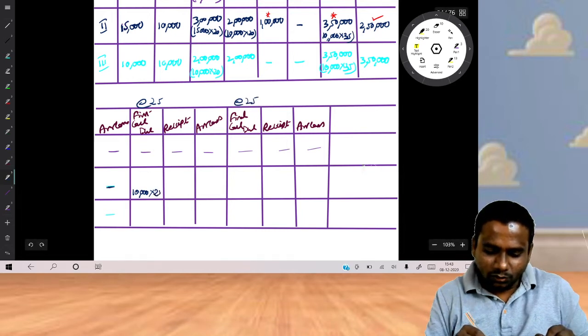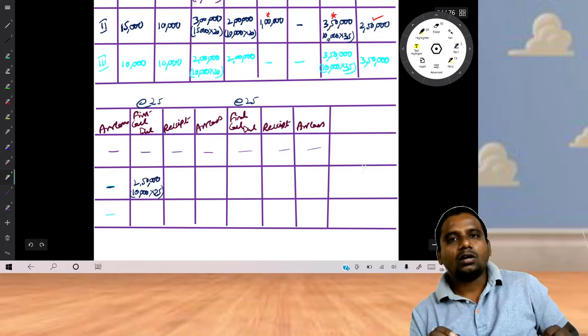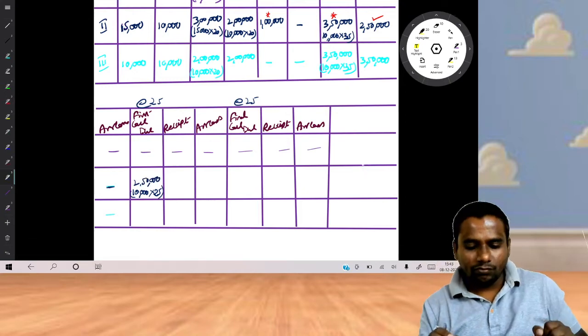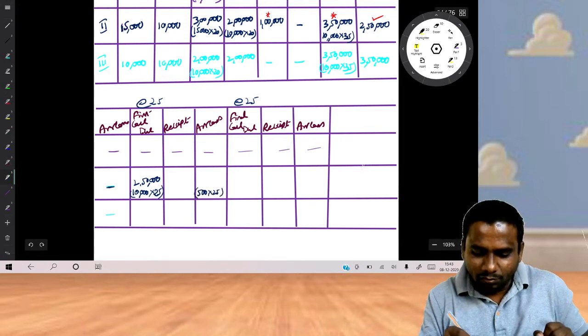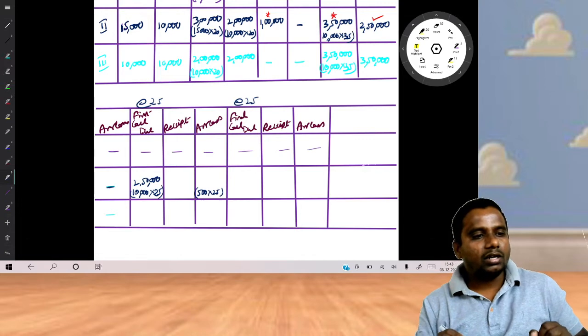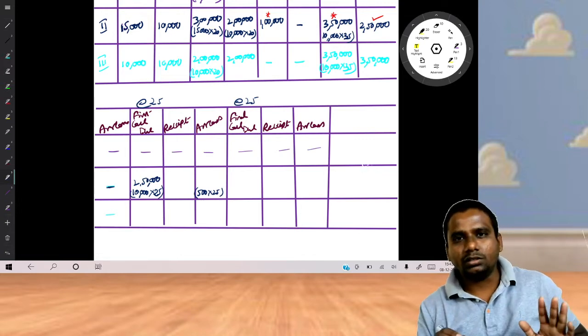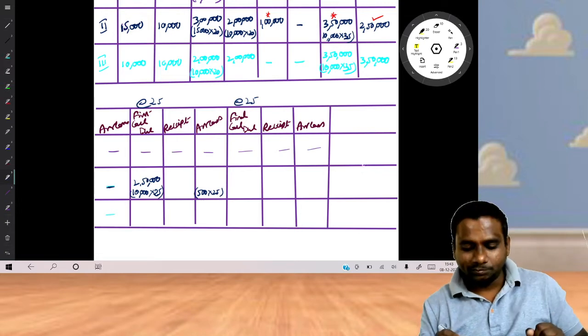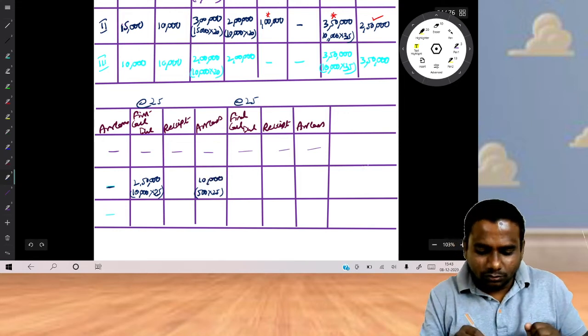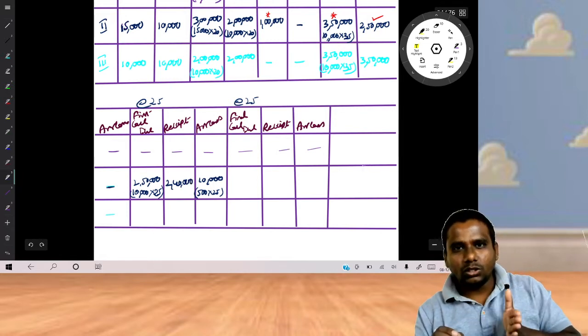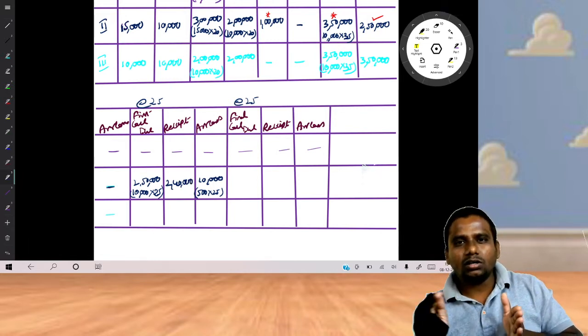So 10,000 into 25, you have to receive 2,50,000. On first call you have to receive 2,50,000, but on 500 shares you are not receiving money. That means it is in arrears. So how much? 10,000. Then how much will you receive? The remaining amount, 2,40,000. 2,50,000 is due, 10,000 not received.